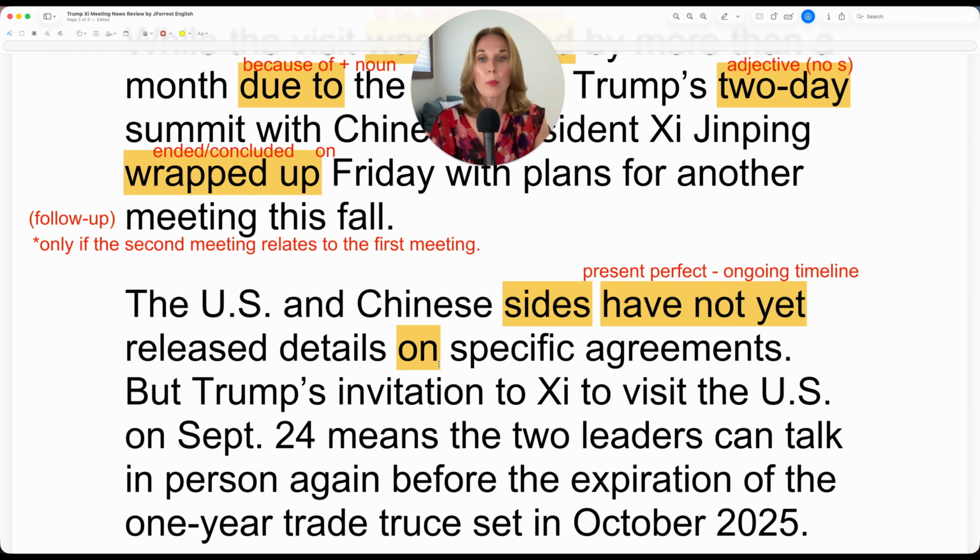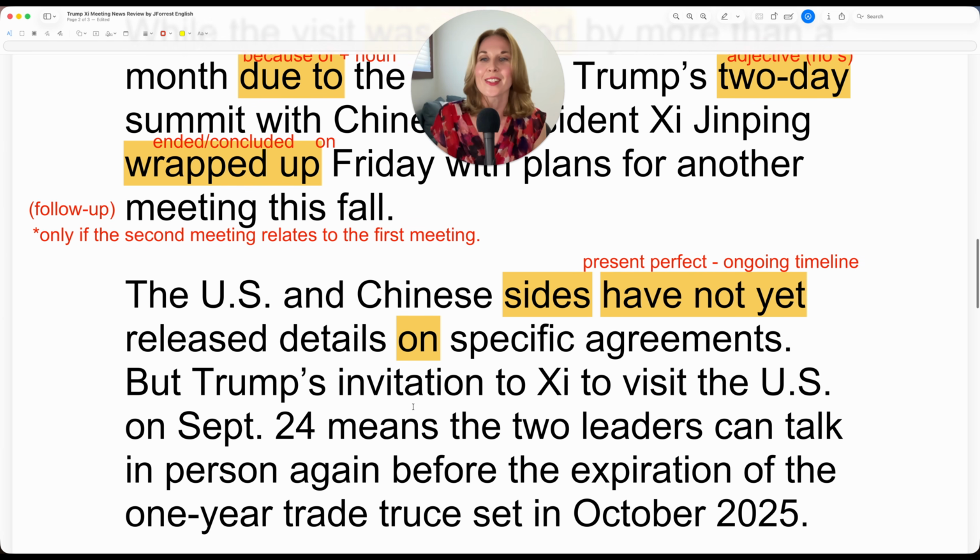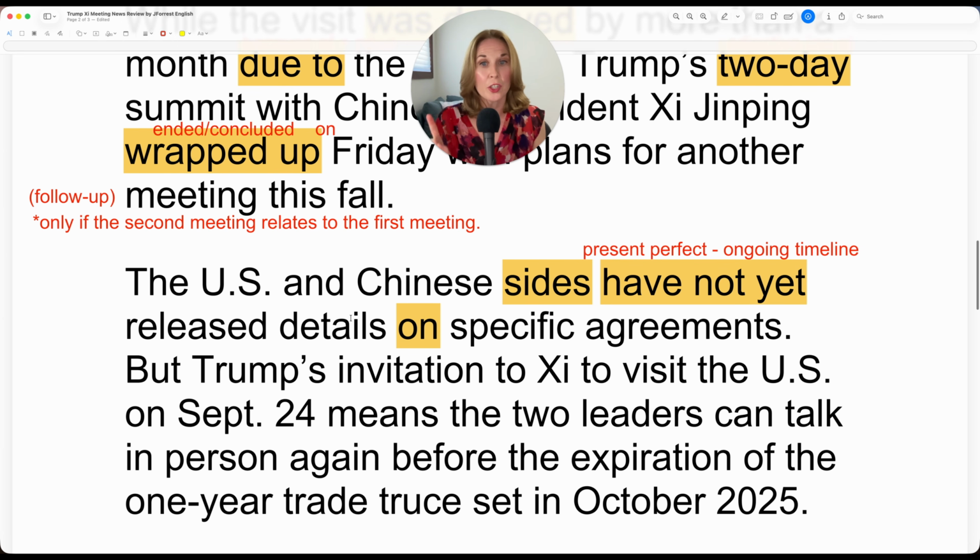Jennifer, can you share more details on your teaching methodology, for example? Or can you share more details on the Finally Fluent Academy? Well, you can find those details on my website. So just look for the link in the description. Or if you have any specific questions, just ask. I'm happy to answer them. So don't forget that preposition, details on specific agreements.